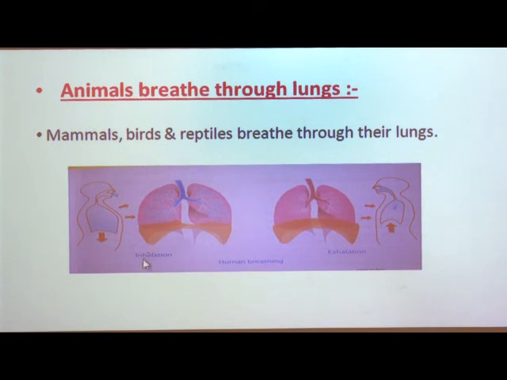In the first picture you can see the process of inhalation, in which we take oxygen in through the nostrils. At that time the lungs increase their size, and when we exhale, we throw out the carbon dioxide produced by our body, also through the nostrils. So in this way animals breathe through lungs. This is the breathing method through the lungs.